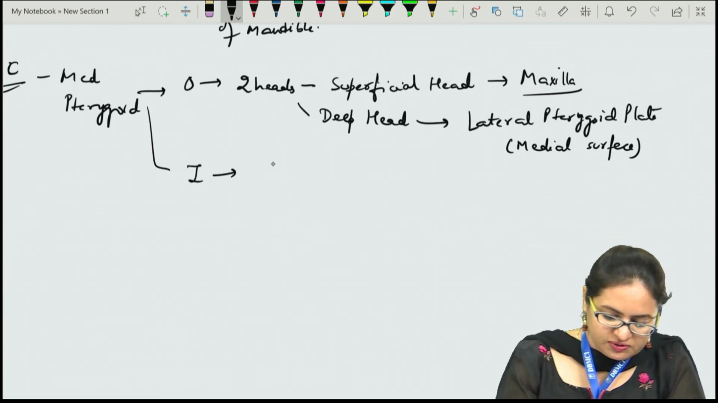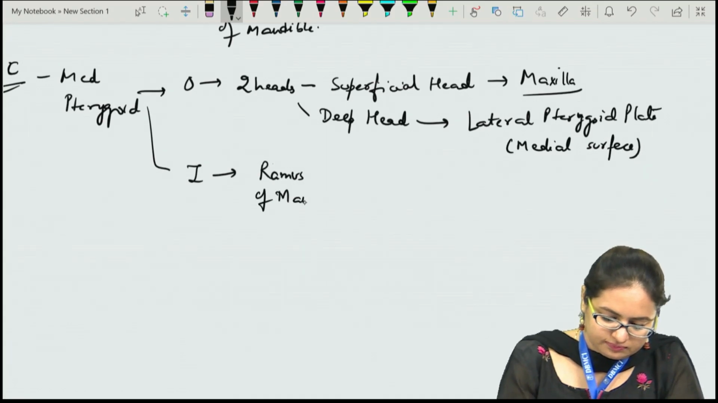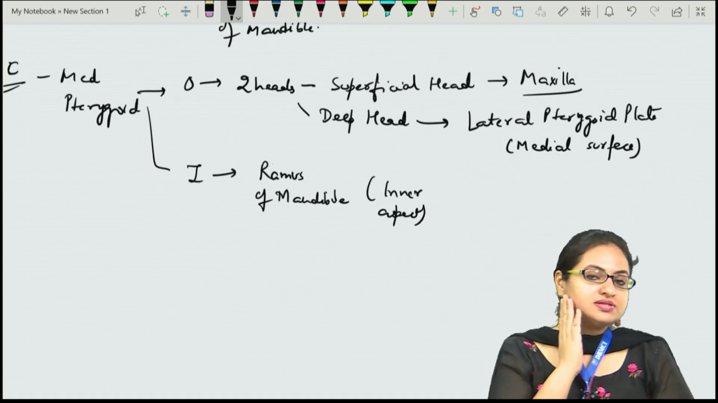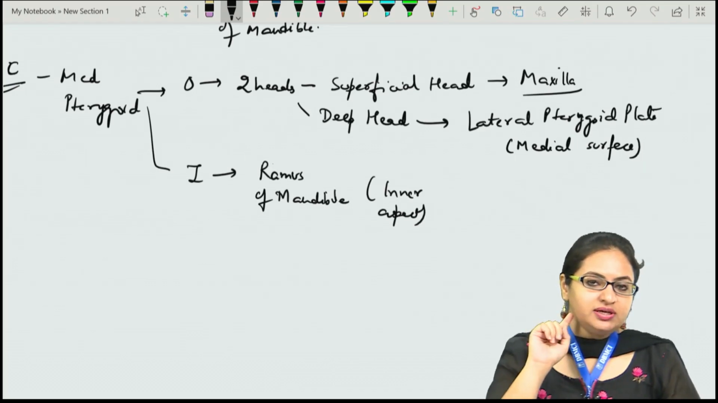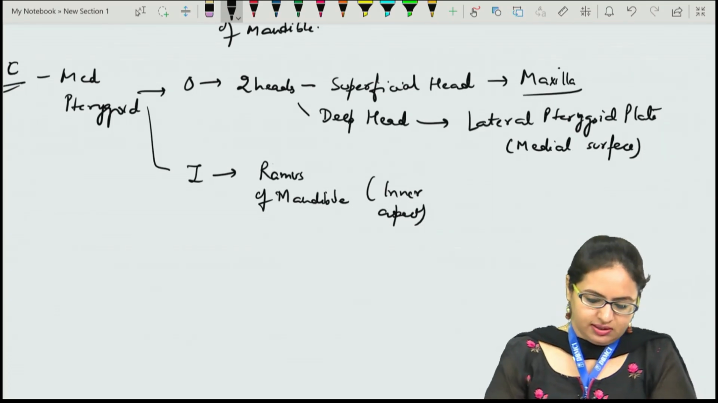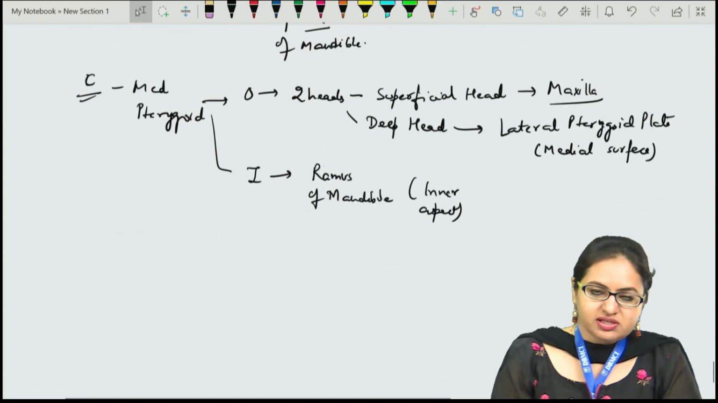The insertion of this muscle is towards the ramus of mandible, on the inner aspect. If we talk about the ramus of mandible, on the outer side it gives attachment to the masseter muscle, and on the inner side it gives attachment to the medial pterygoid muscle. And this is the muscle which we have just discussed.